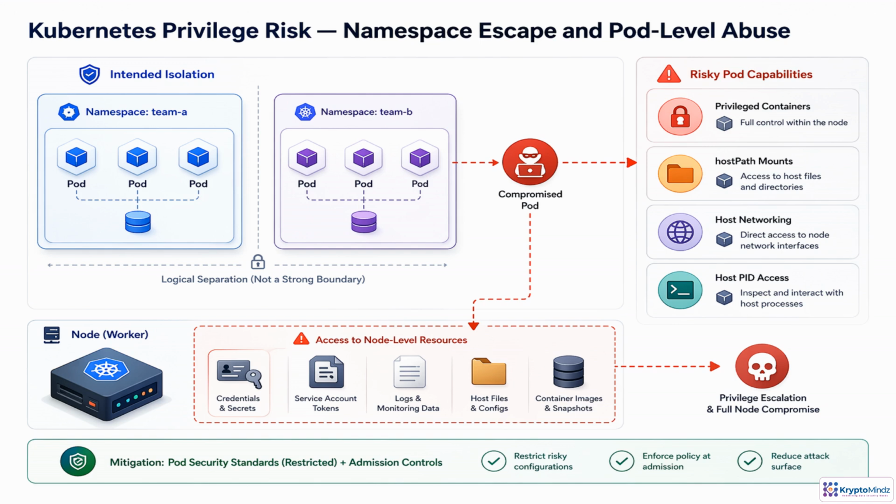Namespaces help organize workloads, but they should not be treated as hard security walls. The real risk appears when a compromised pod has permissions or configurations that reach beyond its intended scope. Privileged mode, host path mounts, host networking, or host PID access can expose the node. From there, an attacker may find service account tokens, secrets, logs, host files, or container artifacts. Even permission to create pods can become an escalation path if unsafe pod specs are allowed.